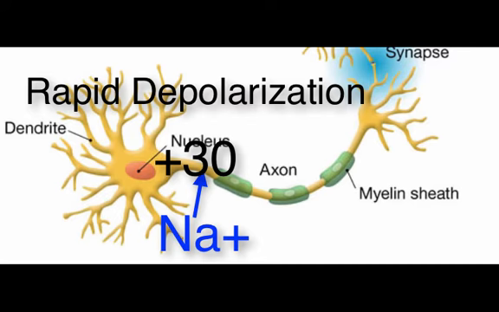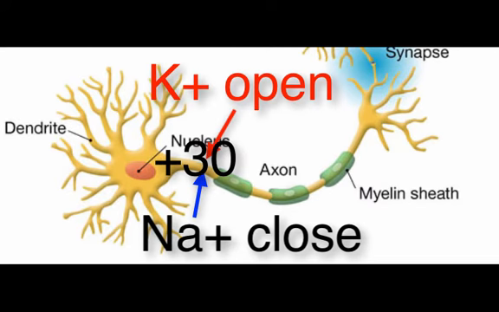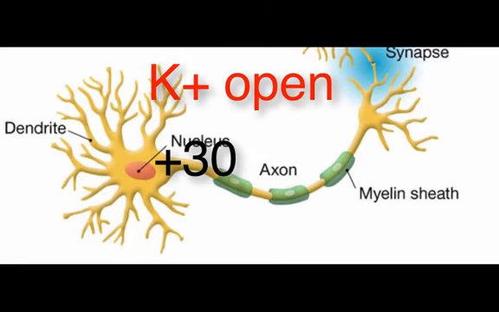When the voltage hits positive 30 millivolts, this triggers the sodium-gated channels to close. Since they don't all close at the same time, the voltage may continue to slightly rise above positive 30 millivolts. At the same time the sodium-gated channels close, which is at positive 30 millivolts, potassium-gated channels open up. Potassium will diffuse out of the cell because of its concentration gradient. As it does so, the positive charges it carries will also leave the cell, and the interior of the cell will become more negative once again.